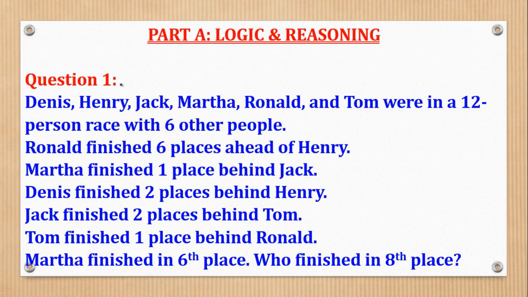This math contest was divided into 3 parts based on the age bracket of those who attempted the paper. The first part was logic and reasoning, where we are interested in how students reason mathematically. This part A had 6 questions, and it actually carried the most marks.